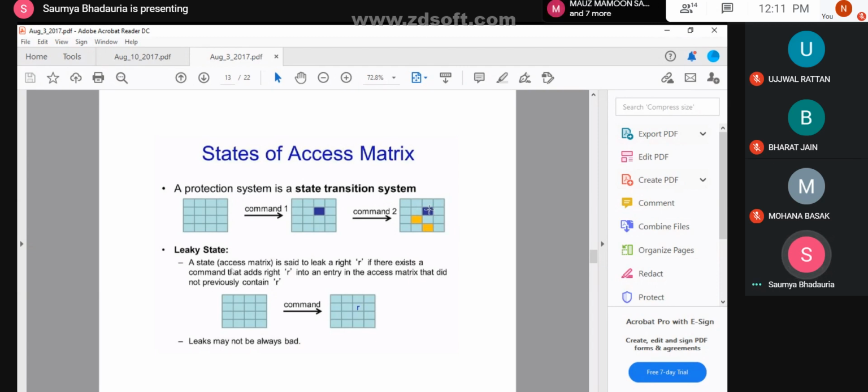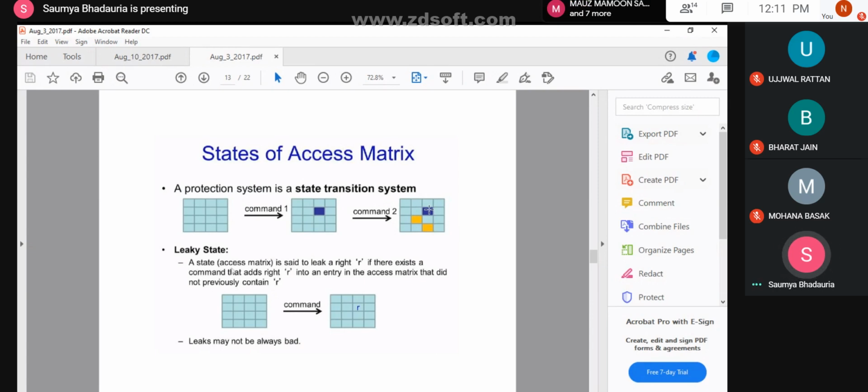The file is common. It is being used by multiple users. There isn't any restriction that only one user can use it at one single time. Let's say both of these users have equal privileges, so they'll use it in parallel. Now, the problem comes when the users are using the file in parallel. Due to the parallel utilization of that particular file or of the access matrix, there can be a situation where, when I'm copying the rights, they are copied onto a different location.